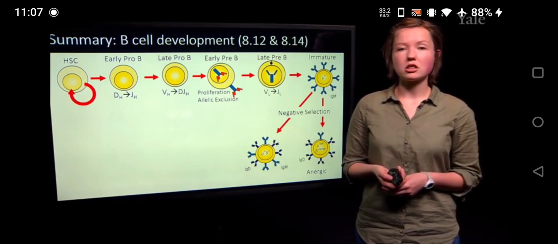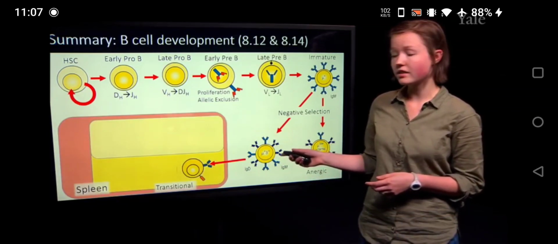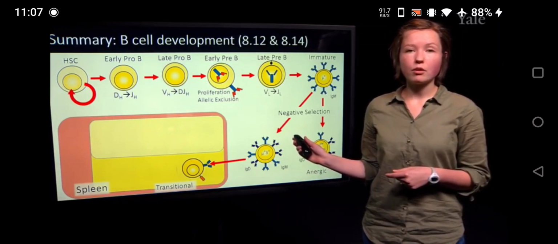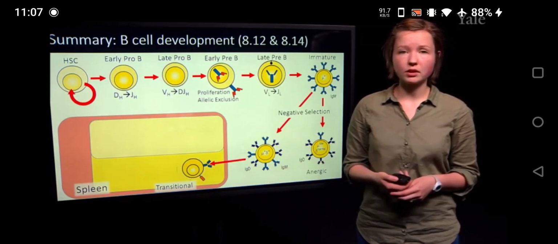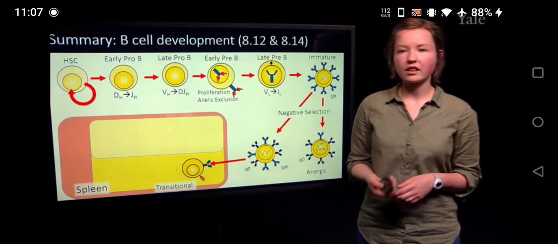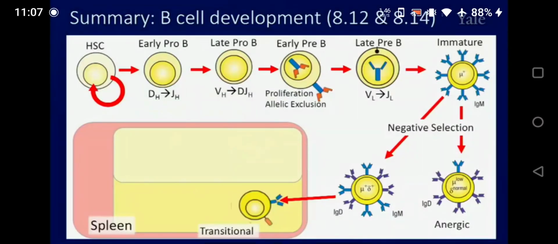So then we move into this mature B cell stage, at which the B cell will exit the bone marrow and move into the spleen, where it needs this BAFF receptor signaling. So it is a transitional B cell looking for BAFF receptor signaling by interacting with those follicular dendritic cells.